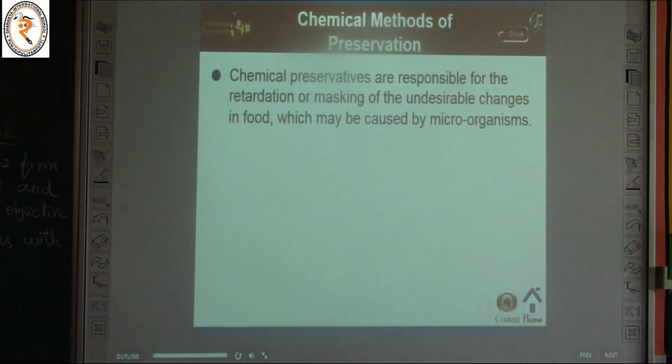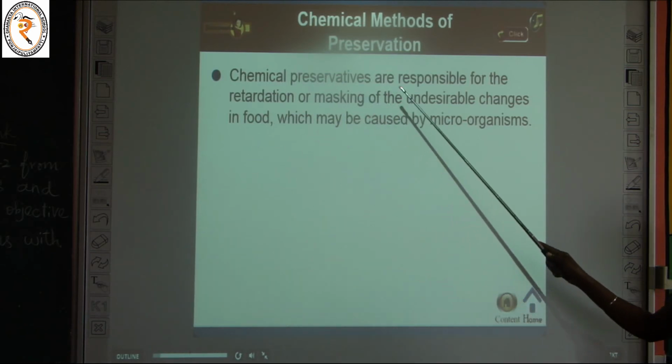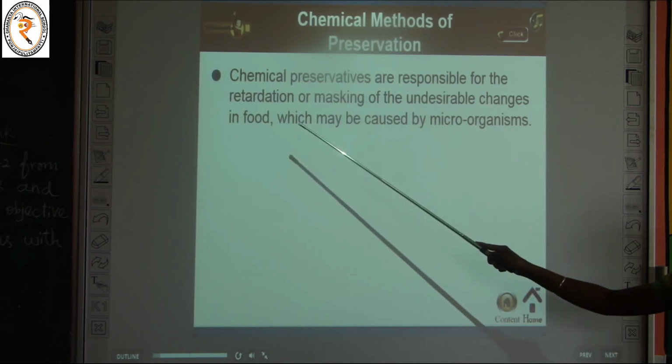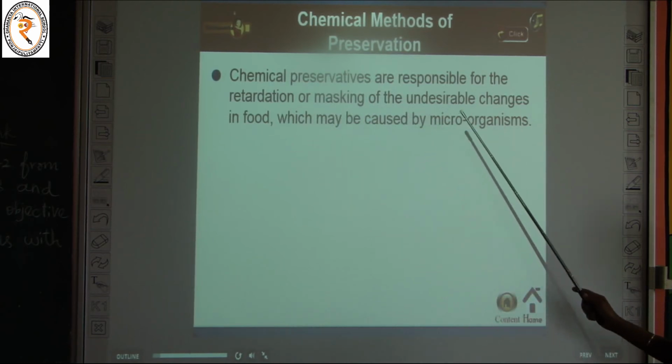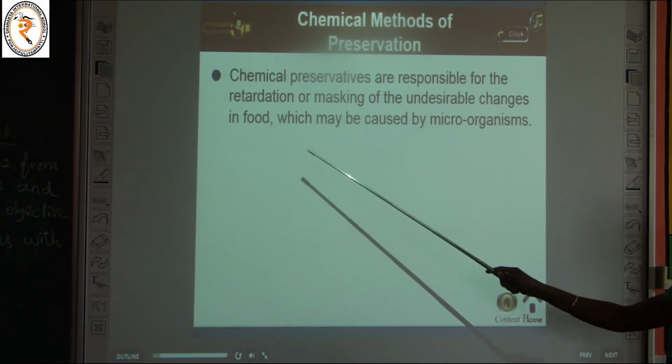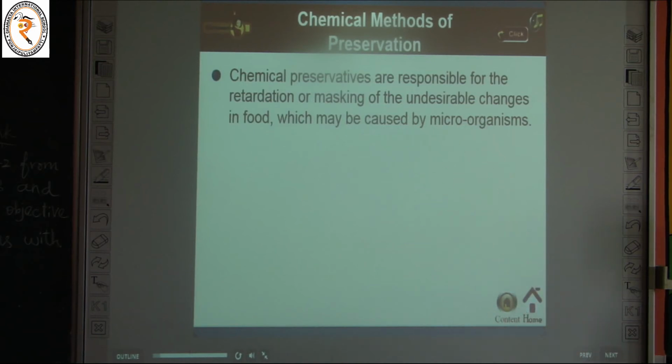And the next one. What are all the chemical methods of preservation? How can we preserve food by using chemical methods? Chemical preservatives are responsible for the retardation or masking of the undesirable changes in food which may be caused by the microorganism. It can prevent the food from the microorganisms.